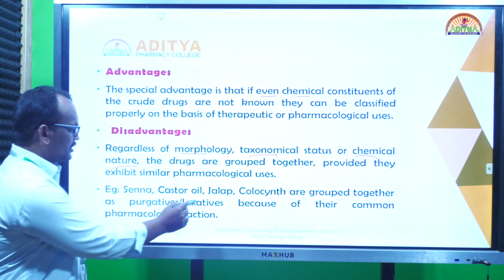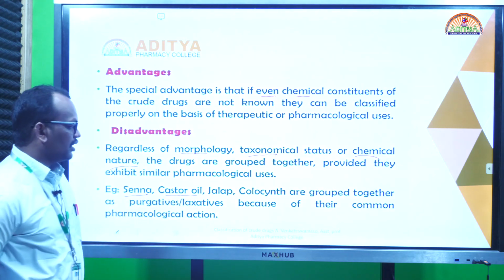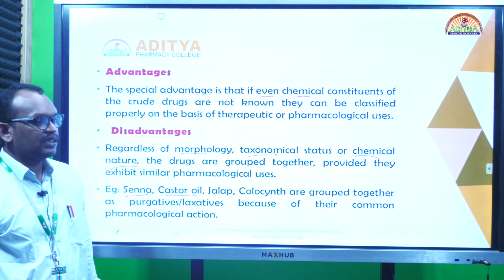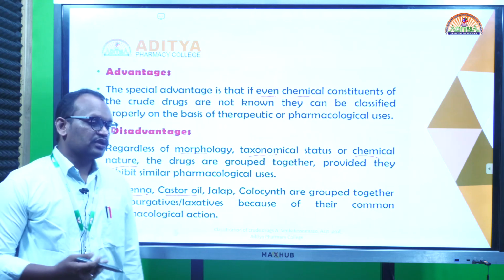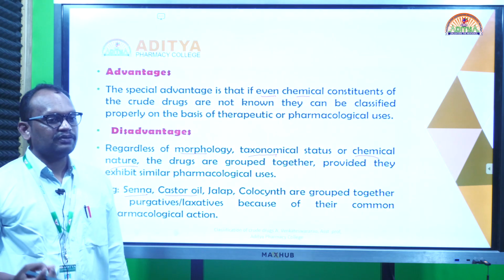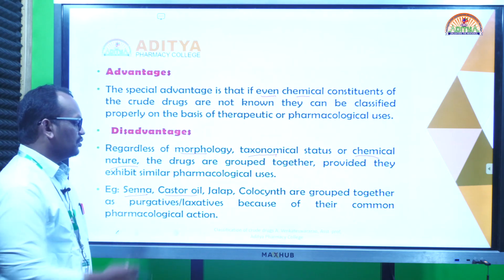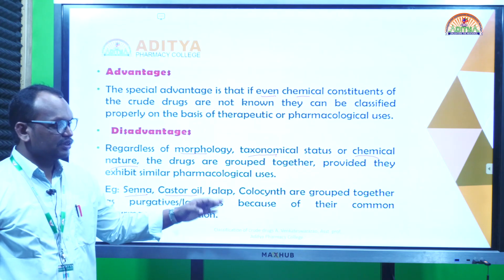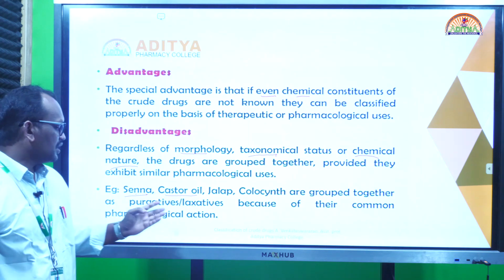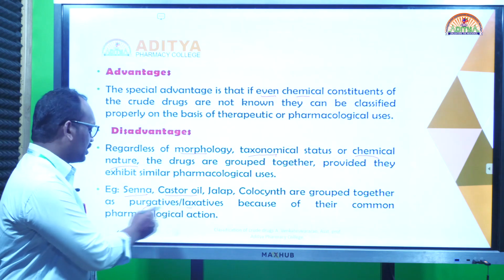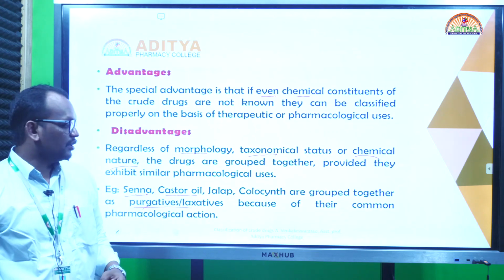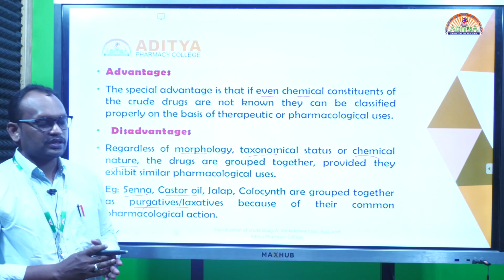See here, the same example, senna and castor oil. They are grouped under purgative action, but their source and chemical nature are different. Castor oil is a fixed oil, senna is a glycoside, and jalap and colocynth also have different chemical natures, but all have the common property of purgative and laxative action. Their sources are also different, but they are grouped into one classification.